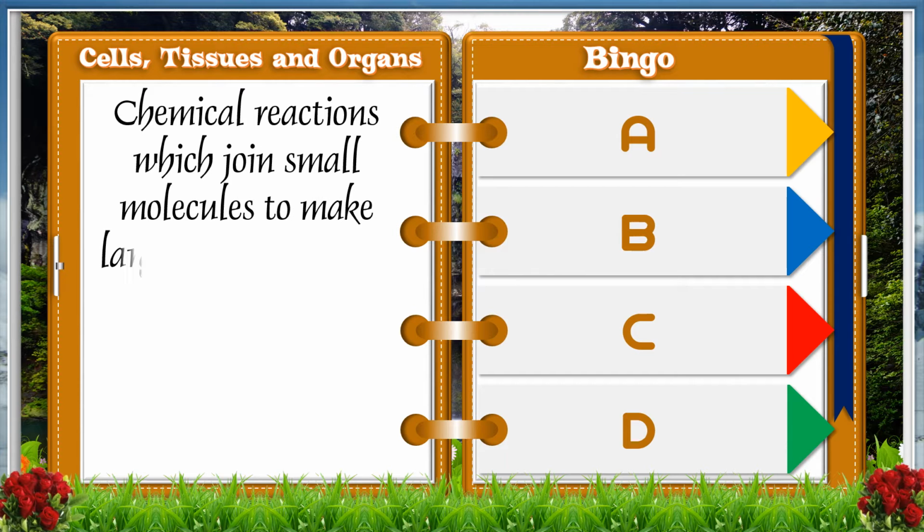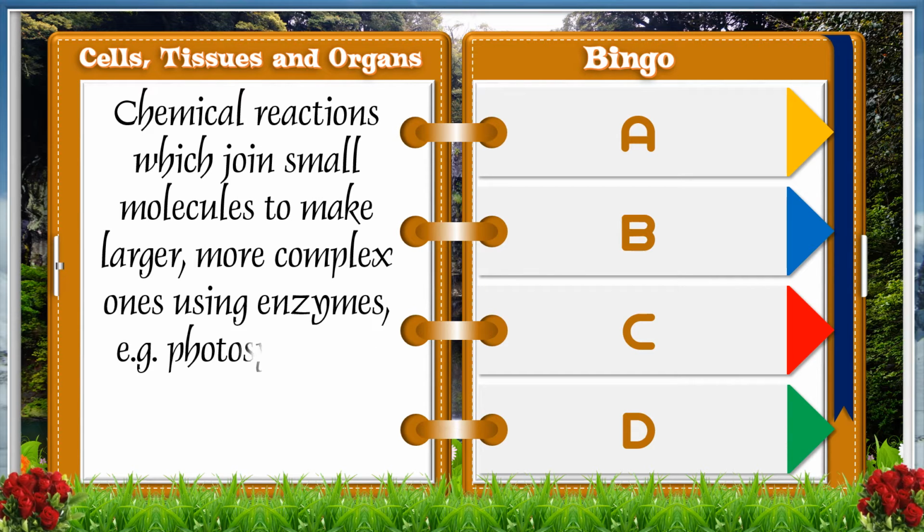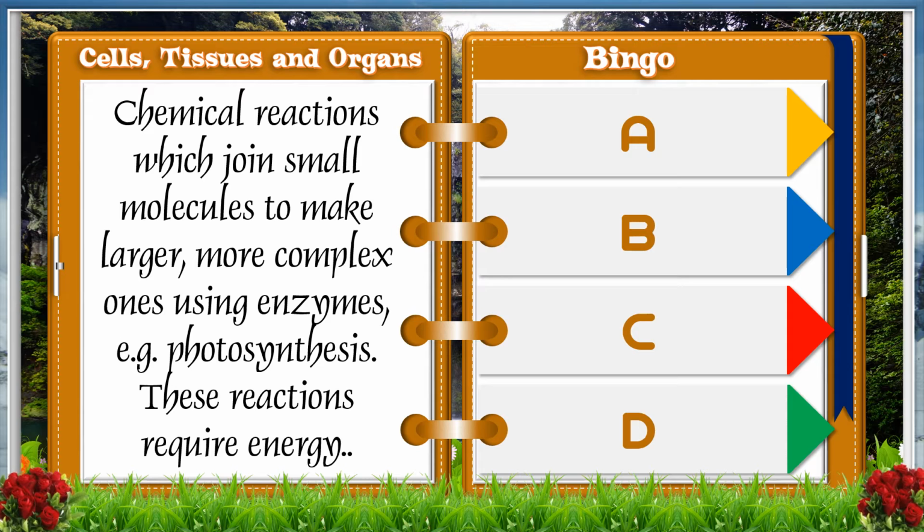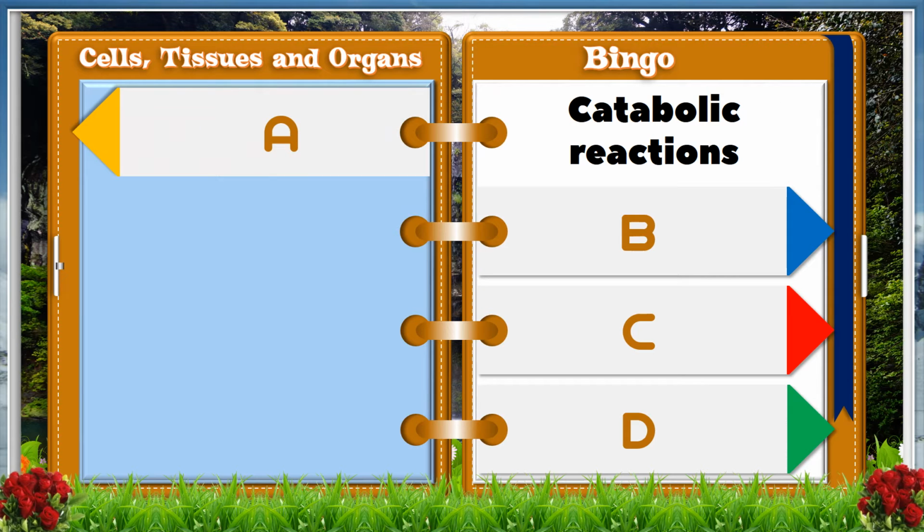Chemical reactions which join small molecules to make larger, more complex ones using enzymes. For example, photosynthesis. These reactions require energy. A, catabolic reactions.